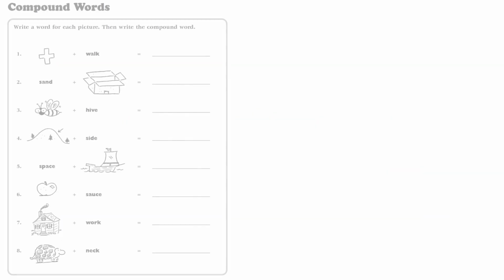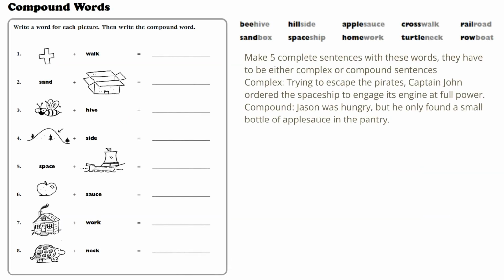Let's begin. On this page, we are reviewing compound words. A compound word is made when two smaller words join together to make one new word. For example, cross plus walk becomes crosswalk. Apple plus sauce becomes applesauce. Space plus ship becomes spaceship.